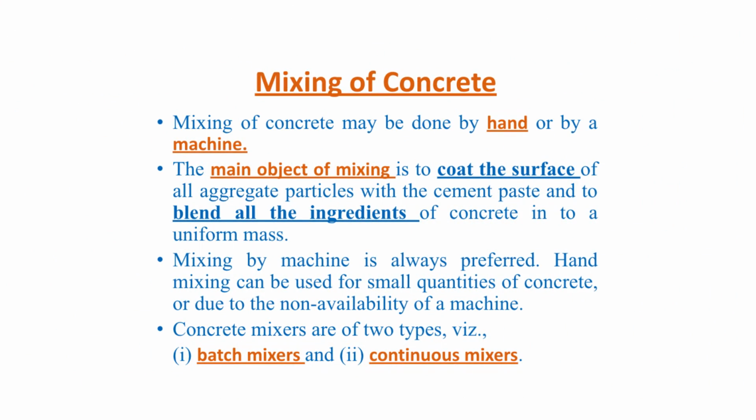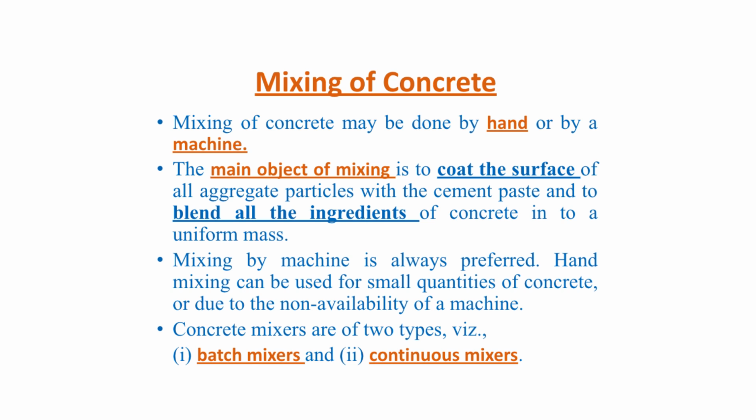Mixing of concrete. Mixing of concrete can be done by hand and machine. What is the main object of mixing? The main object of the mixing is to coat the surface of all aggregate particles with the cement paste to blend all the ingredients into a homogeneous mass. Mixing of concrete by machine is always preferred. Hand mixing can be used only for small quantities of concrete or due to non-availability of machine.